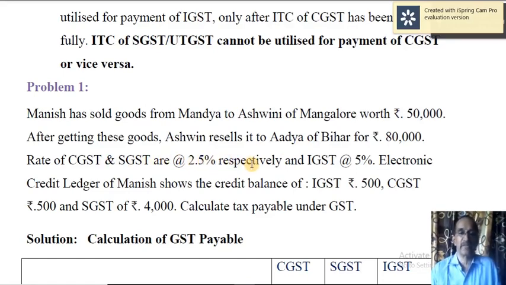That means totally 5%, of which 2.5% is CGST and 2.5% SGST, and IGST at 5%. Electronic credit ledger of Manish shows the credit balance of IGST 500, CGST 500 and SGST 4,000. Calculate tax payable under GST.